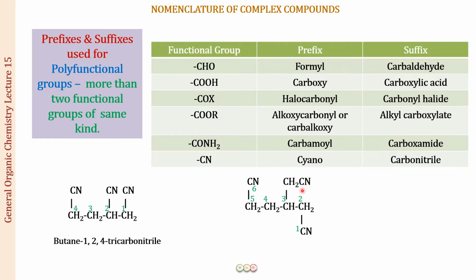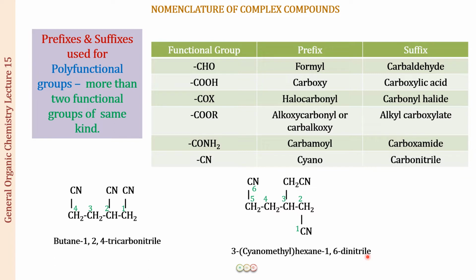When we are going to use the CN group as a prefix, what word are you going to use for it? Cyano. So this becomes cyanomethyl. So what is going to be the name of the compound? 3-cyanomethyl, and you put it in a bracket because this is the substituted substituent. All the substituted substituents you have to put in a bracket like this. So 3-(cyanomethyl)hexane-1,6-dinitrile is going to be the name of the compound.